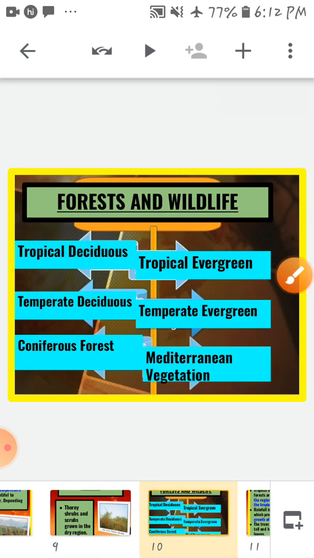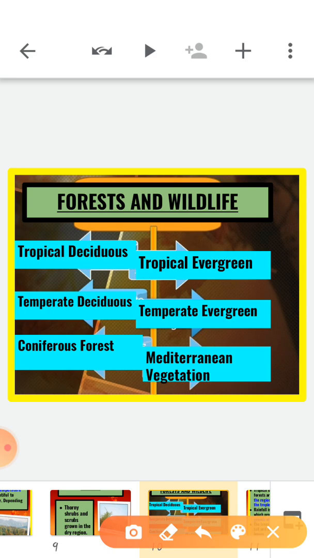Now, next, forest and wildlife. As I said, the growth of forest mainly depends on the prevailing climate conditions and the relief features of any region. Wildlife and its variety is also determined by the natural forest cover. So the wildlife varies with the types of forest or vegetation cover. The forest can be divided into the following types.